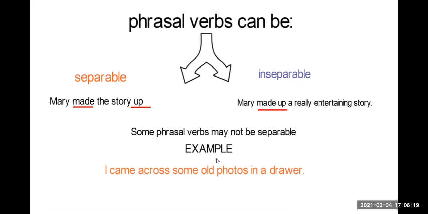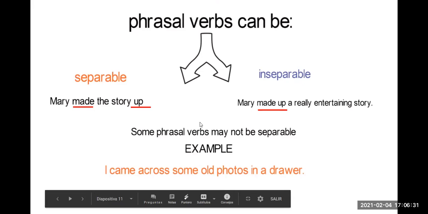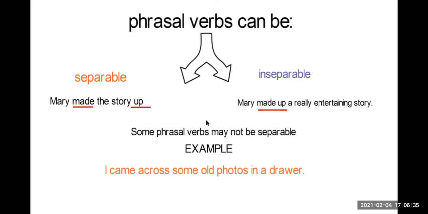No podríamos decir I came some old photos across. No podríamos separar este phrasal verb came across. Entonces, tenemos estos dos tipos de phrasal verbs en los transitivos. Transitive phrasal verbs can be separable or inseparable.